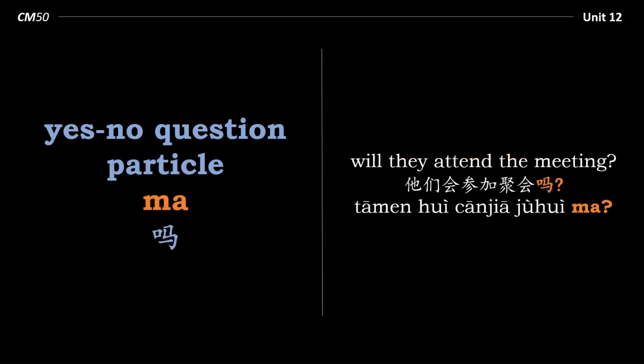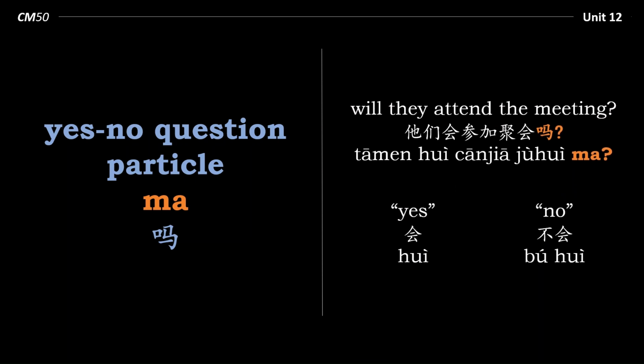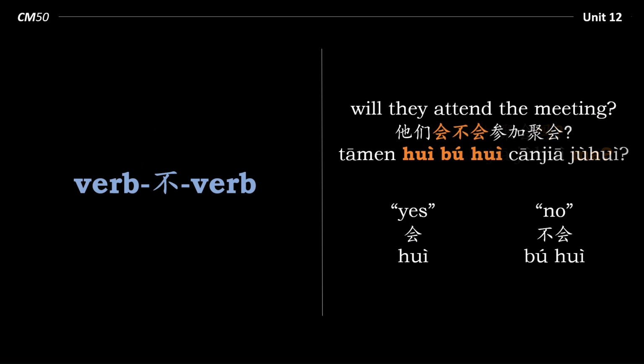Now, when it comes to questions with the auxiliary verb, it is the auxiliary verb that gets affirmed or negated to say yes or no, respectively. 他们会参加聚会吗? 会, yes. 不会, no. And this is the same for verb-不-verb. 他们会不会参加聚会? 会, yes. 不会, no.